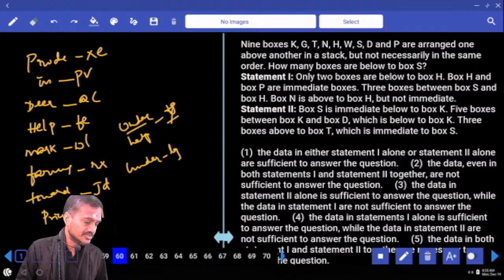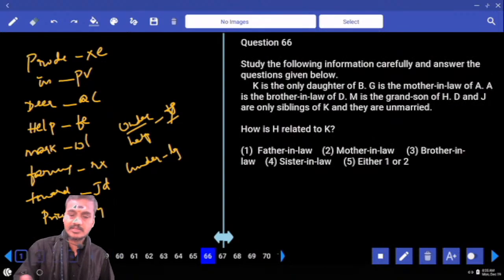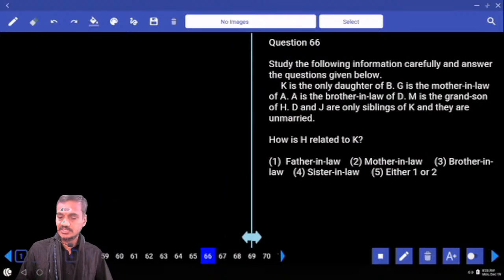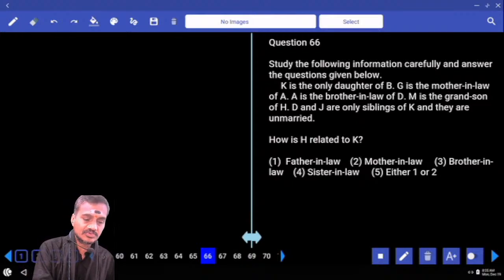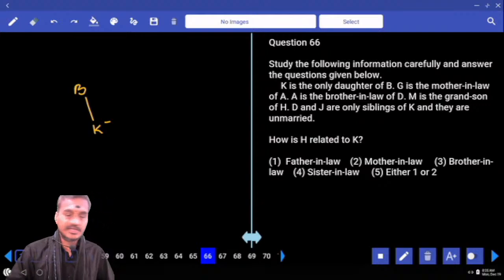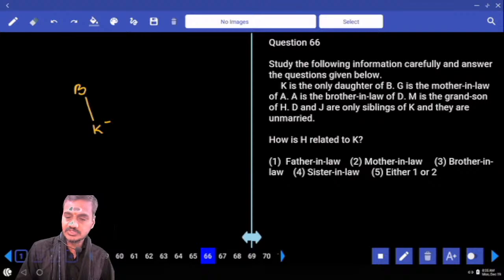Then 66 and 67. Now K is the only brother of whom? K is the only daughter of B. As K is the only daughter of B, B is here. Now for this B, who is that person? K is the only daughter, and if there is any other child, that person must be the son. Okay, K is the only daughter of B.